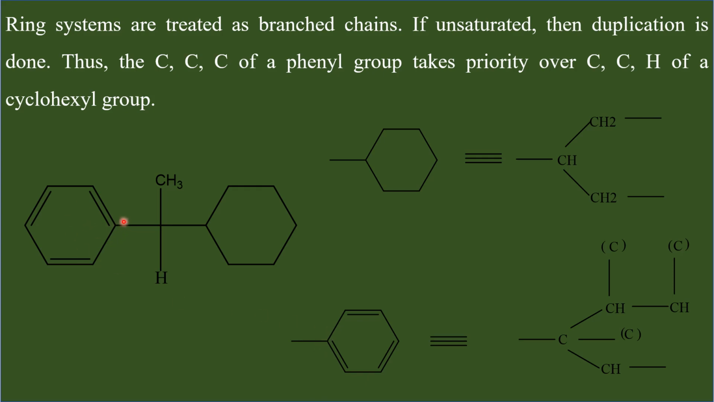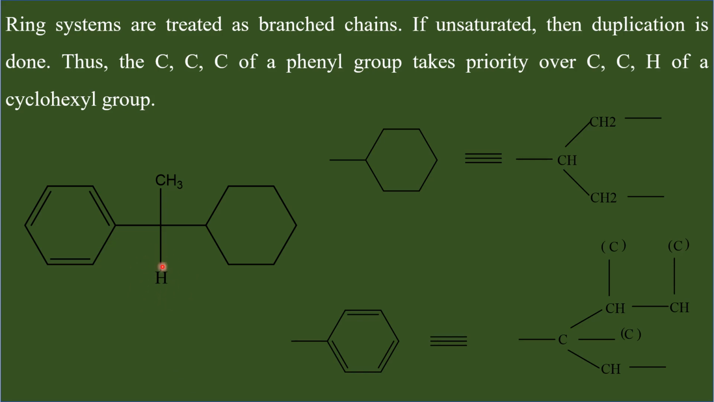This phenyl carbon should be considered as if it is connected to three carbon atoms, whereas this cyclohexyl carbon should be considered as connected only with two carbon atoms and a hydrogen. So this carbon is directly connected to three carbons here, and this is connected only with two carbons. Therefore, the phenyl ring gets higher priority over the cyclohexyl group. So you can assign priority numbers here. The phenyl carbon gets the highest priority, the cyclohexyl gets number 2, methyl gets 3, and carbon-hydrogen gets the least priority, number 4.